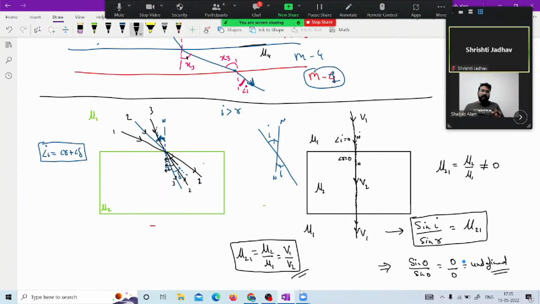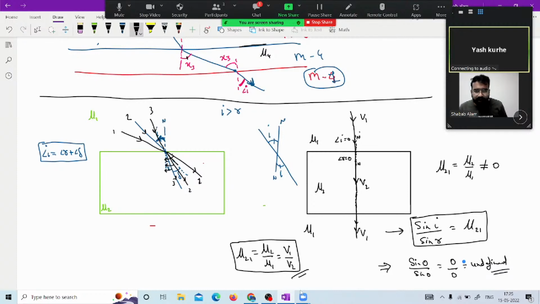When the ray is normal and directly moves, the incident angle and the refracted angle are 0. There would be no deviation in the ray, but still there is a refractive index, and you cannot say that the refractive index is responsible for changing the direction of a propagating wave. So if there is no change of direction, it doesn't mean that the refractive index is 0. It simply means that this formula is limited for this specific case, and we can identify the refractive index by the velocities, the speed of light propagating, that is v1 and v2, and the ratio of v1 upon v2 will provide you the value.